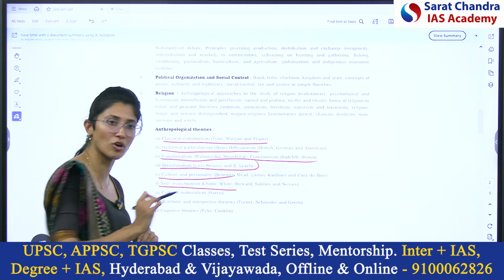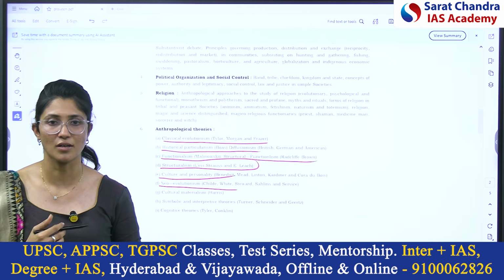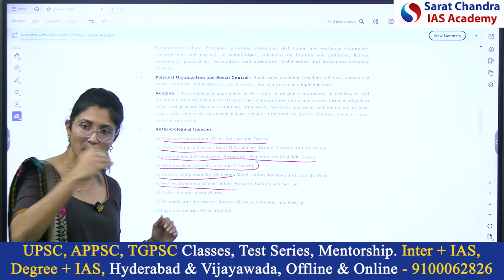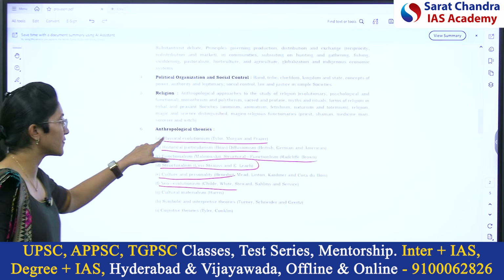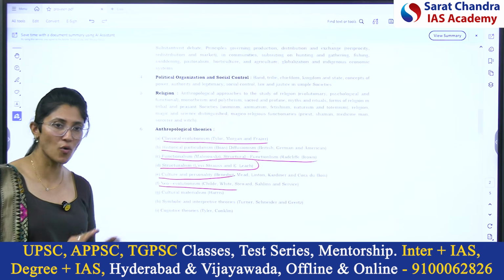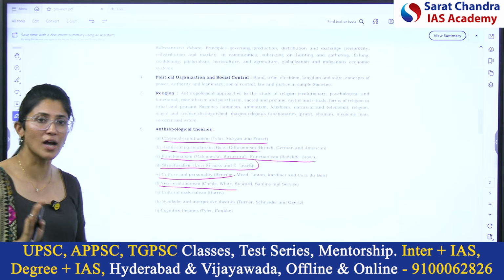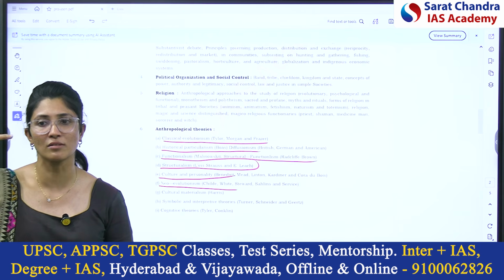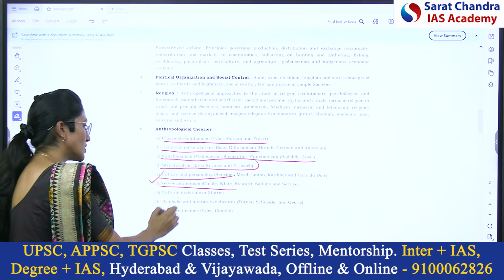Neo-evolutionism also talks about the evolution of culture, but here they provide the evidence, with archaeological artifacts. They show the evolution: this way the society evolved, and this is a proof. In classical evolutionism, there are no artifacts, there is no evidence. These thinkers are called armchair anthropologists. They used to read books, imagine, and then give theories. But here they provided the evidence.